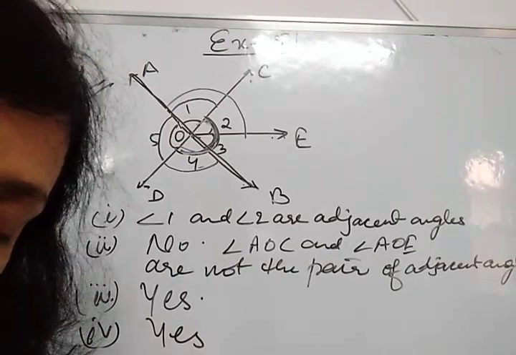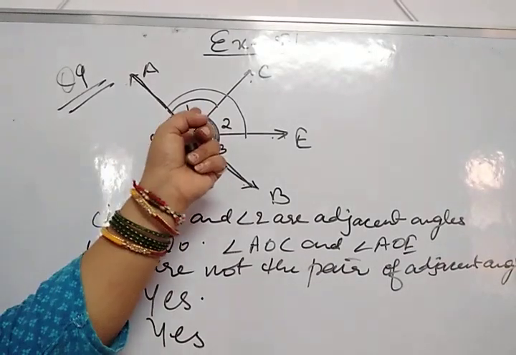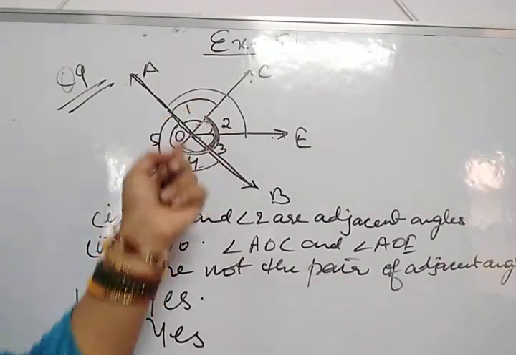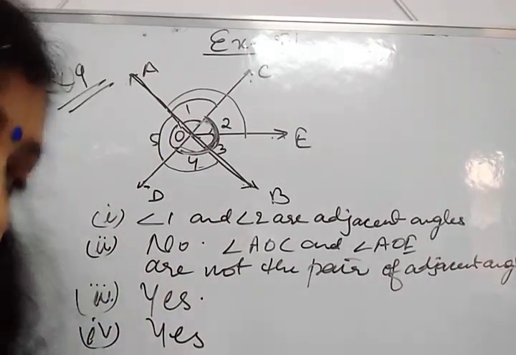Is angle 1 vertically opposite to angle 4? See, this is angle 1 and this is angle 4. Are they vertically opposite to each other? Yes, they are vertically opposite to each other.